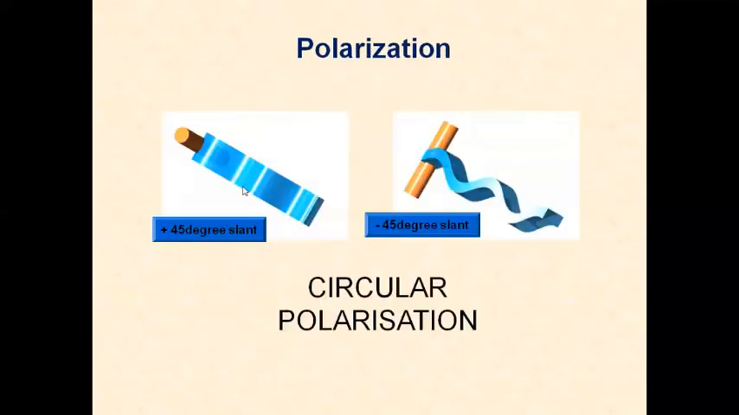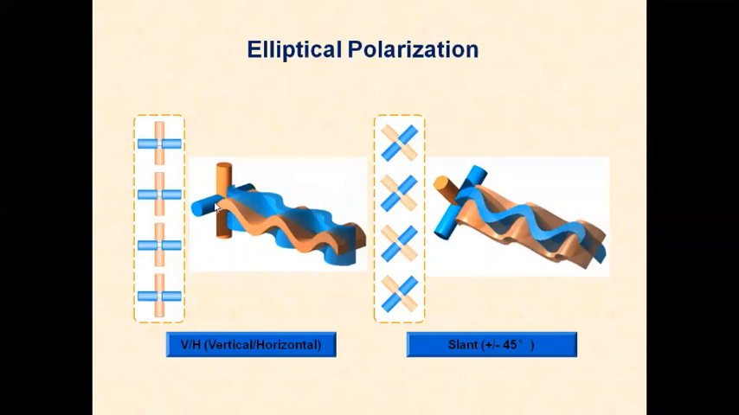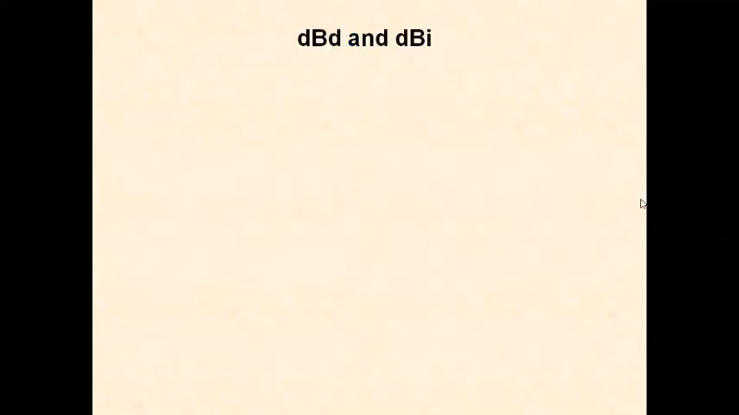Then we have the circular polarization. Plus 45 degrees, minus 45 degrees, covering the circle path. We have one horizontal polarization and one vertical polarization, both perpendicular to each other, with equal magnitudes. Elliptical polarization: we have vertical polarization and horizontal polarization, perpendicular to each other, but with unequal magnitudes, so it is possible.